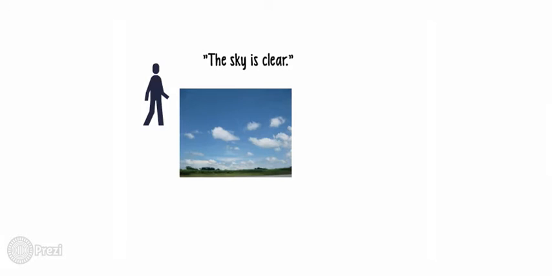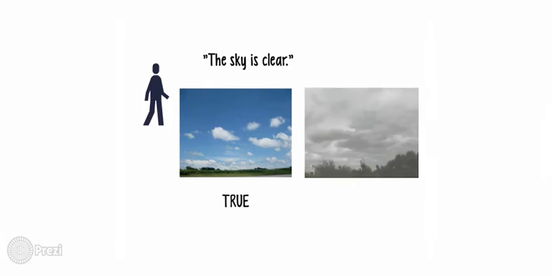This man right here, for example, says that the sky is clear. He is true if the sky actually is clear. He is false, however, if he is referring to the same sky which is now cloudy and rainy.